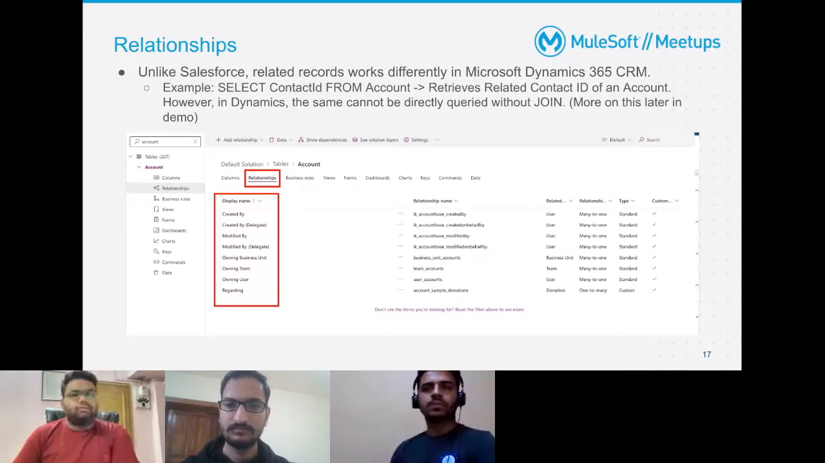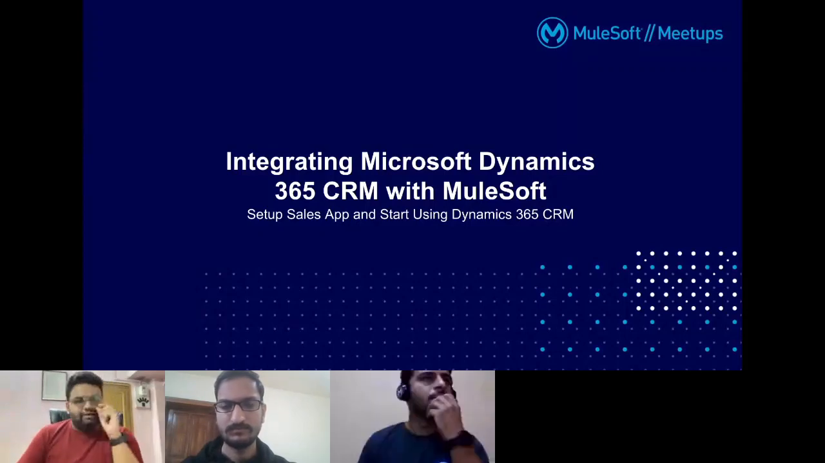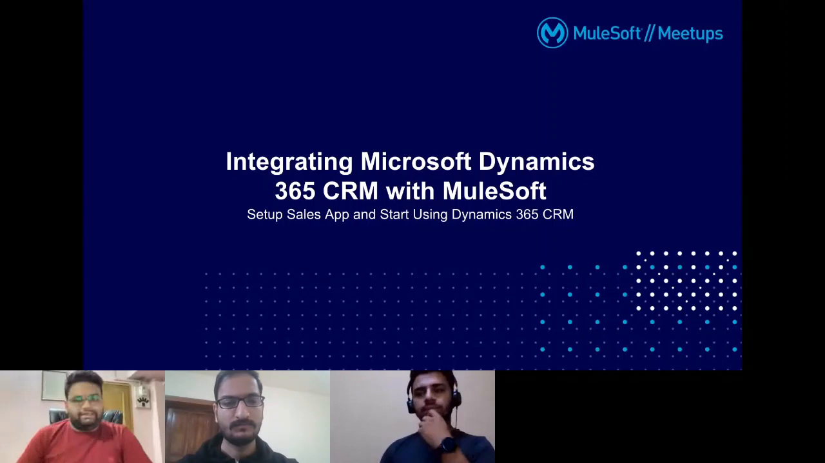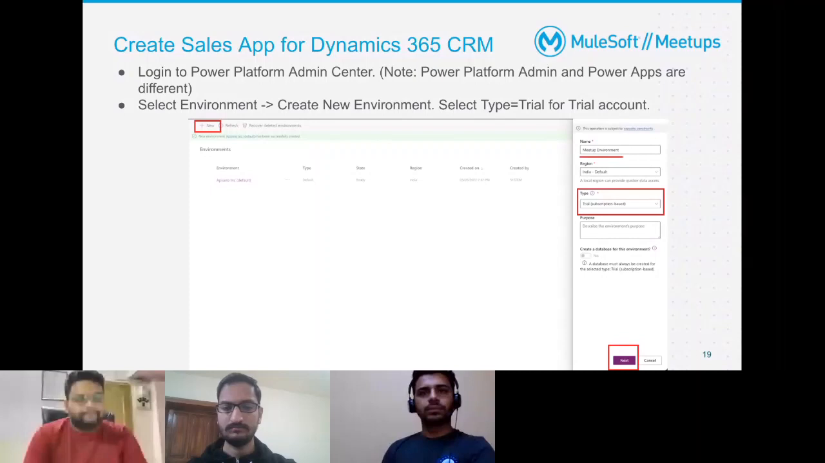So okay, now we'll be going through some steps so that you can initialize a sales app and start using the Dynamics 365 CRM. Now, in order to do that, first I'll just breeze through the slides and will be covering everything else in the demo. So first you have to go inside Power Platform Admin Center. As I said, it's not Power Apps, it's the Admin Center. You need to select an environment from the Admin Center and create a new environment in order to start with the demo.